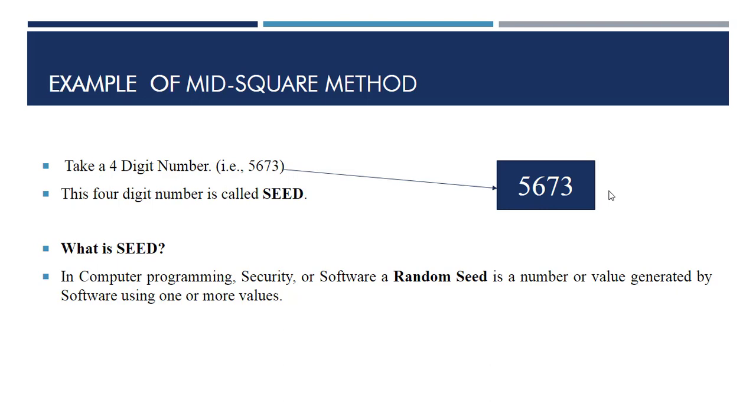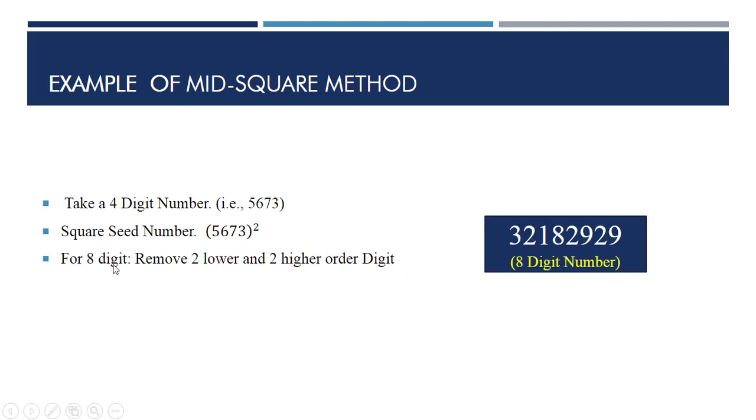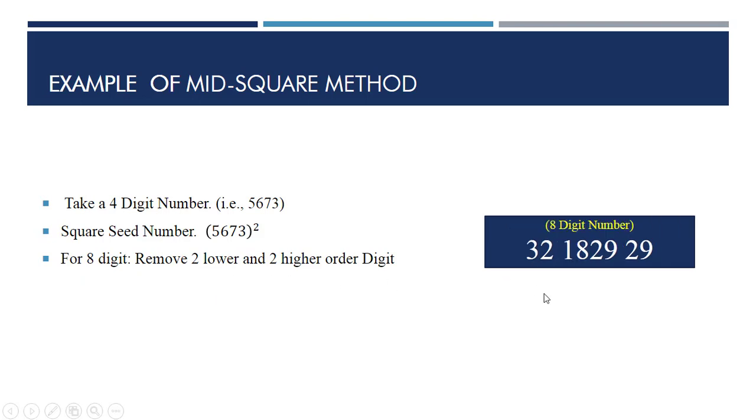So let's start this method. We used here a 4-digit number. After that we will square this number. After squaring this number we get this value here. Next we will check whether it is 8 digits long or 7 digits long. This is an 8-digit number. Now we will remove the 2 lower and the 2 higher order digits.